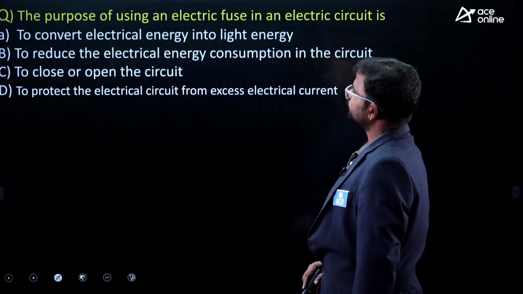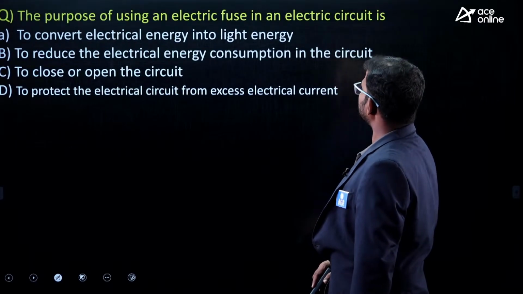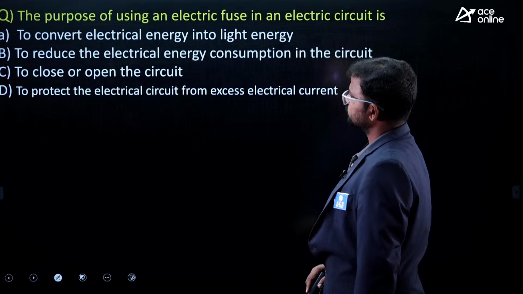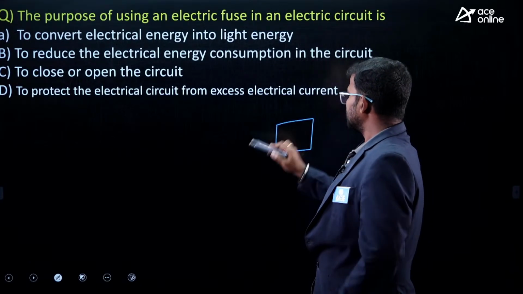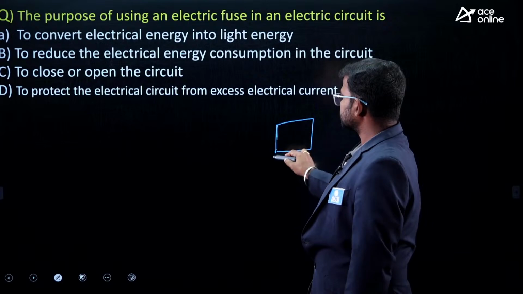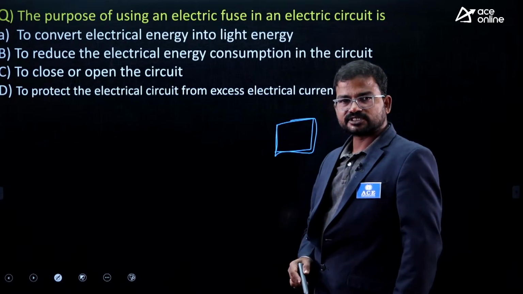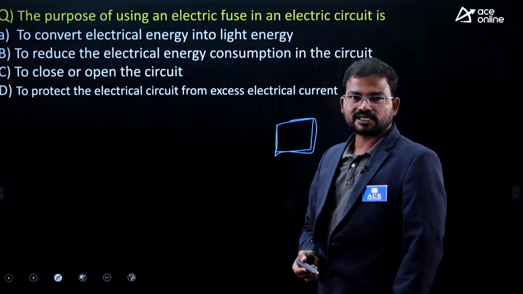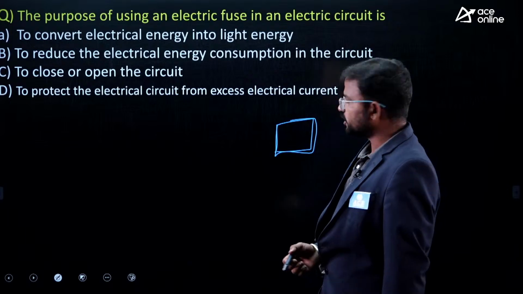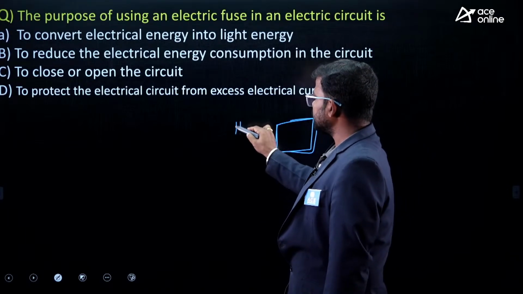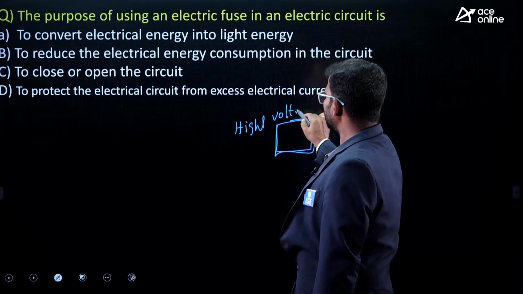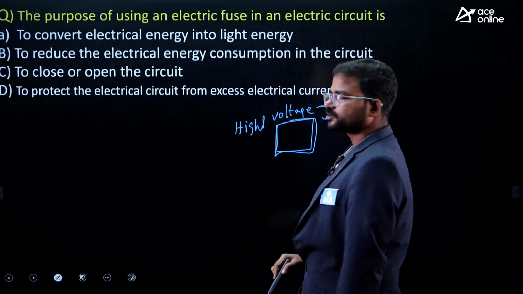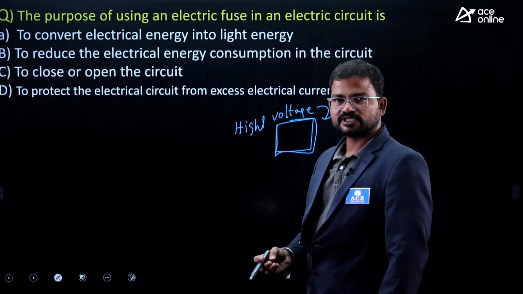Next, the purpose of using an electric fuse in an electric circuit. Actually guys, in domestic use, mostly in houses also we use electric fuses. What is the advantage? If you get a high voltage current, it can destroy most of the electronic gadgets.